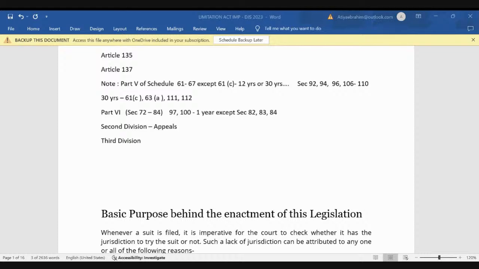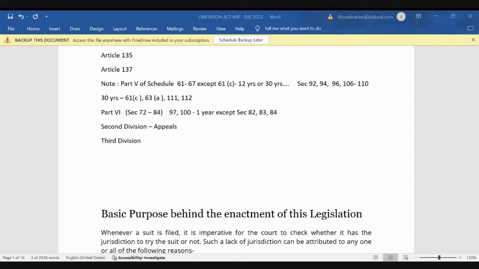Now if you see the schedule of the Act, how many divisions will you find? It's not divided into articles directly, it's divided into divisions. There are 3 divisions. 137 articles have been divided into 3 divisions. The last one is the third division, which is application.